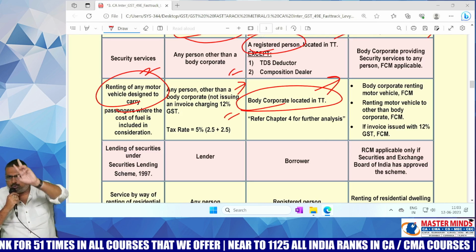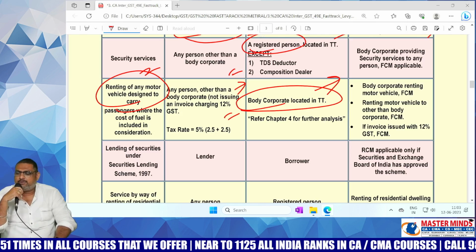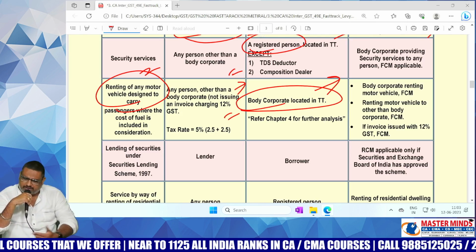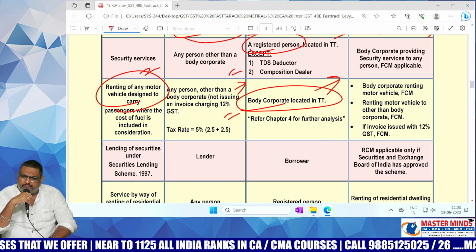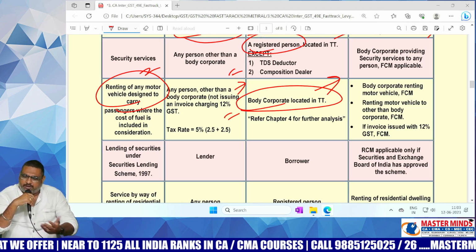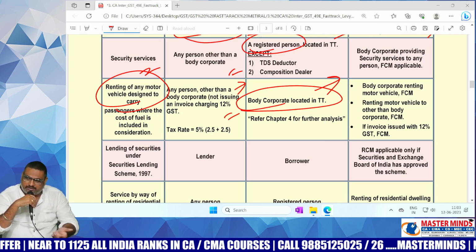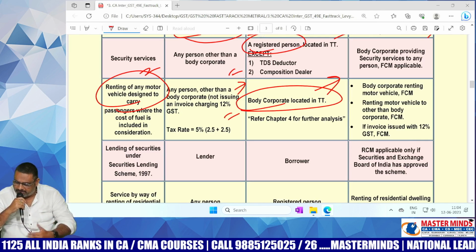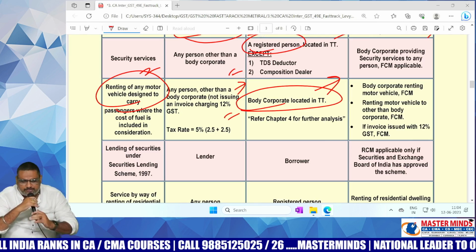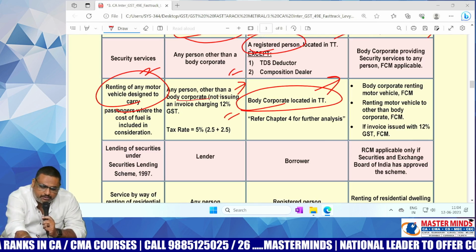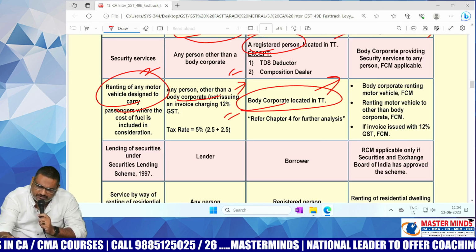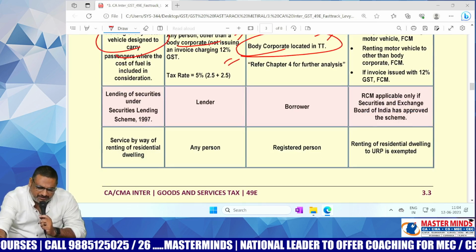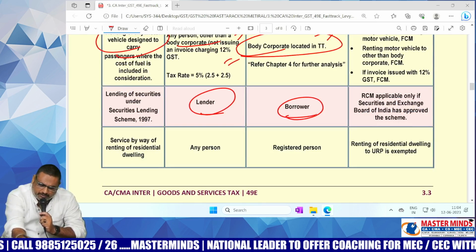But here also two options are there. First, FCM can be followed. Second, RCM can be followed. If you want to follow FCM, the rate of tax is 12% with ITC. If you want to follow RCM, the rate of tax will be 5% without ITC. That is the point. If the supplier is a body corporate, then what will be applicable among FCM or RCM? FCM. And lender of securities means lender to the borrower.